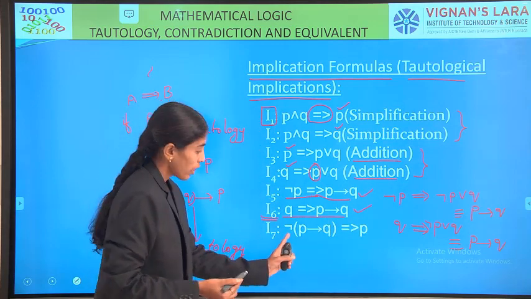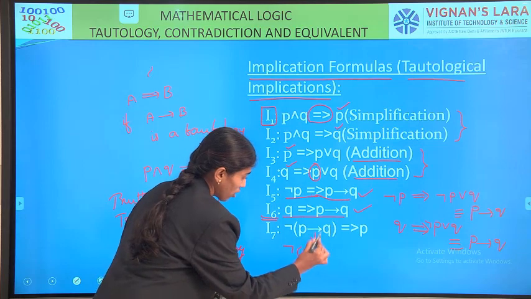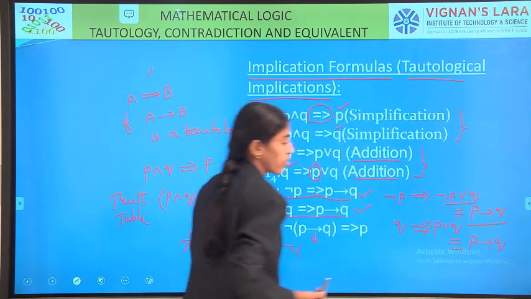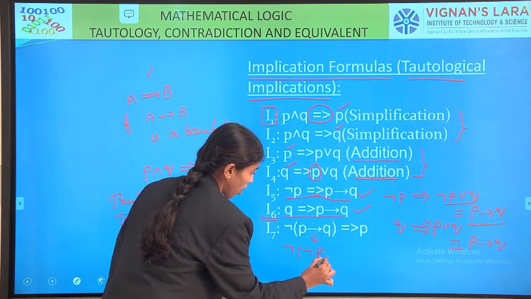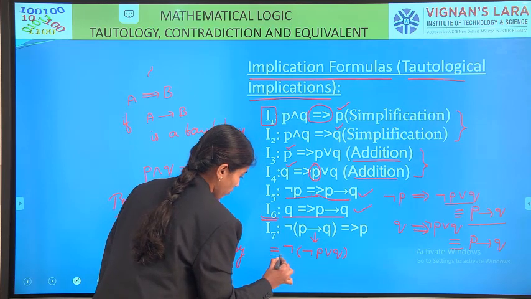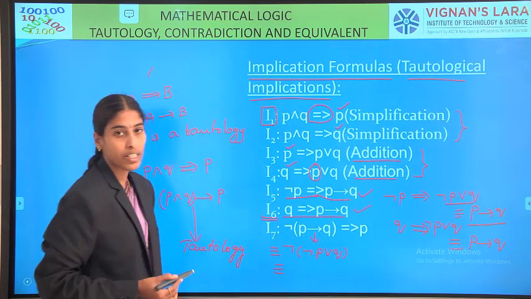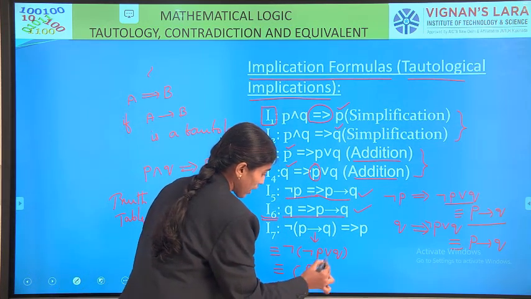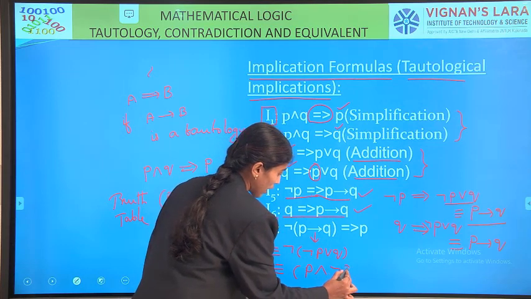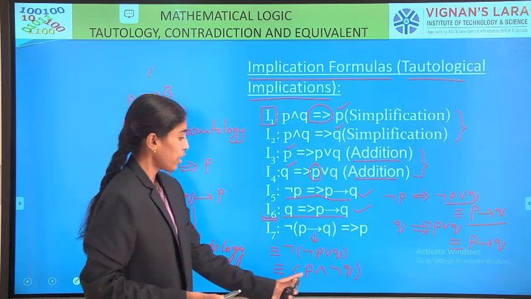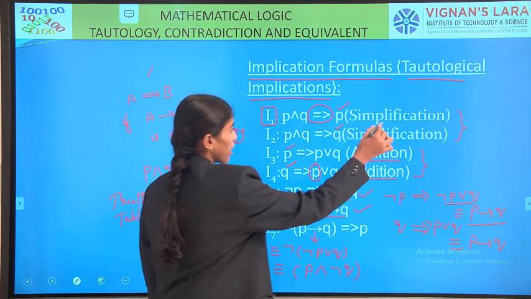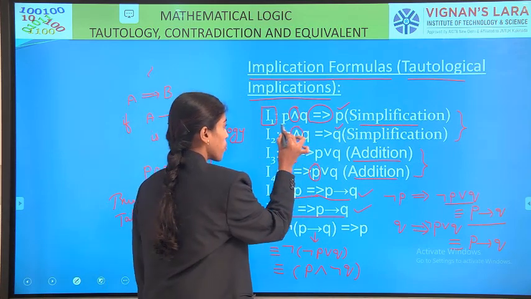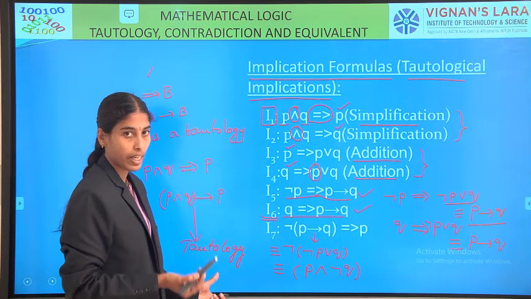Next one, see here, negation of P conditional Q. P conditional Q is equivalent to negation P or Q. Take this negation inside, we call it De Morgan's law. So it becomes P and negation Q. By using simplification, whenever the symbol AND is there, we can use both the variables, whatever we require.